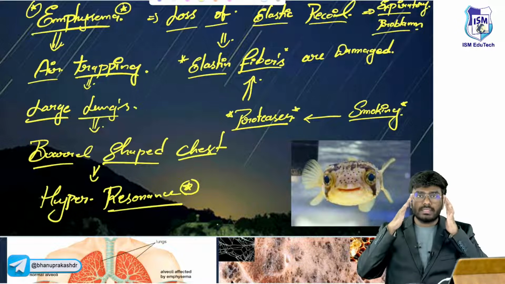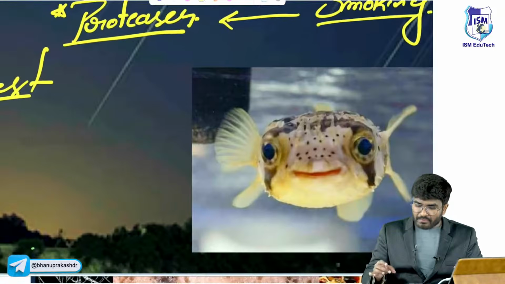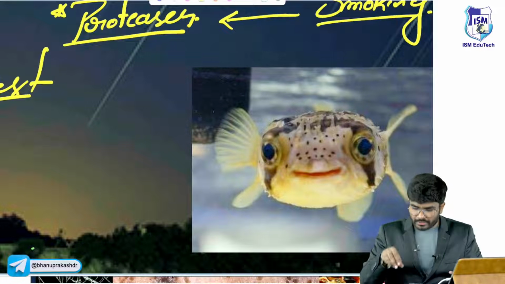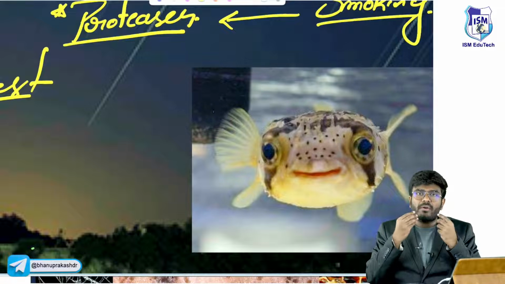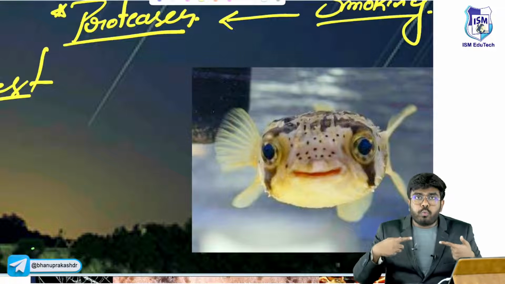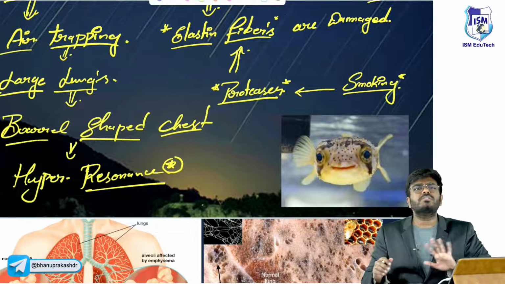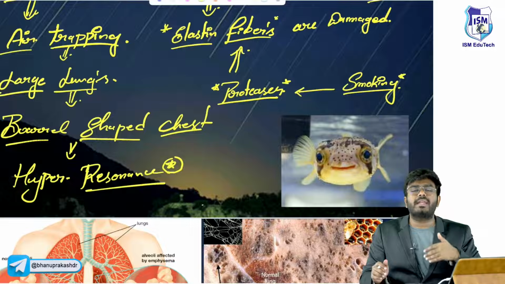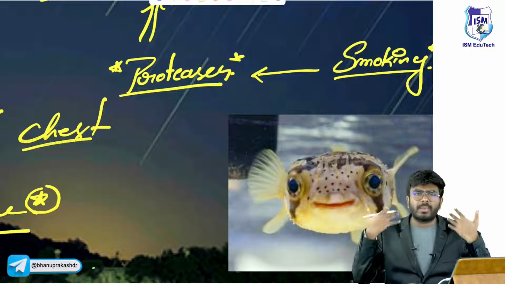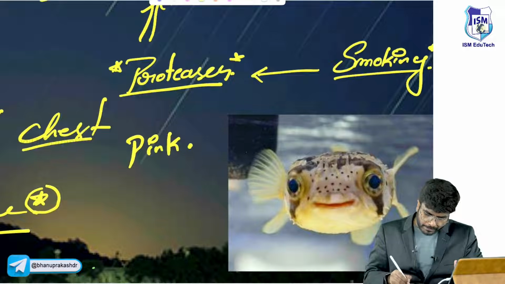Do you know how he will breathe? How will he take the air out? He will try to take the air out forcefully, like a puffer fish. You know the puffer fish, right? Usually there is no inspiratory problem, so no cyanosis is seen. These patients are normally pink in color, with normal oxygenation. So these patients are called pink